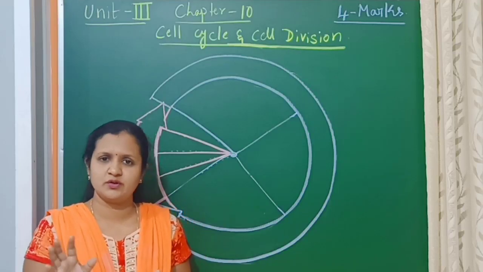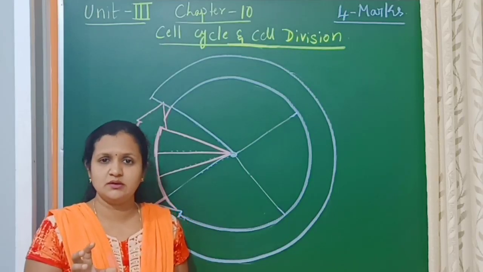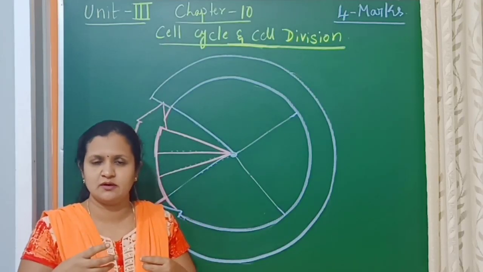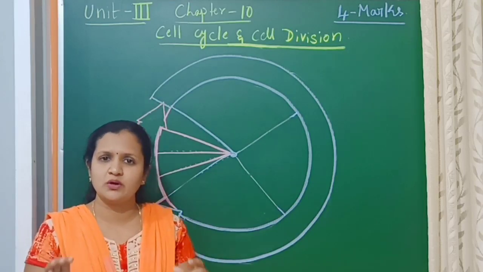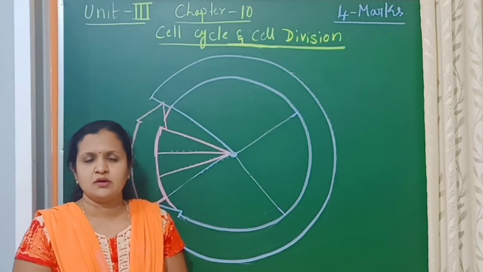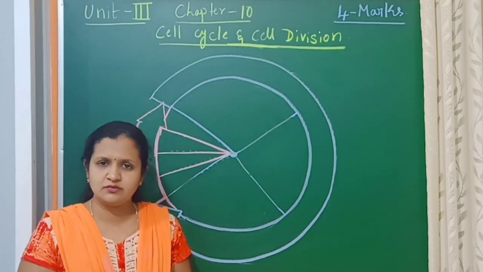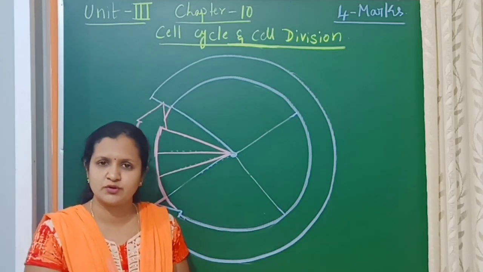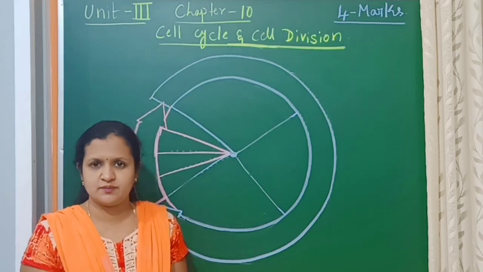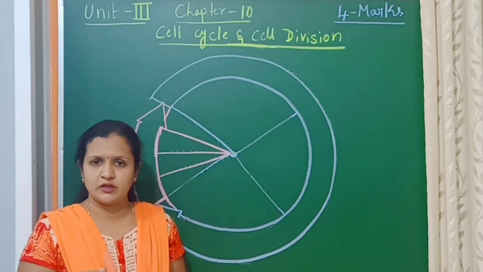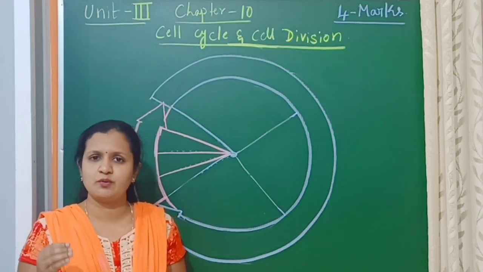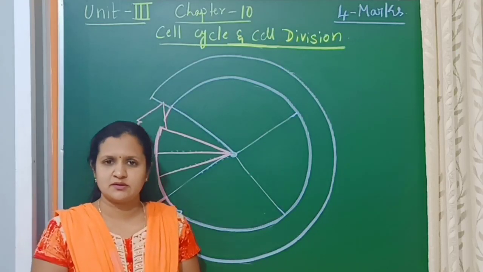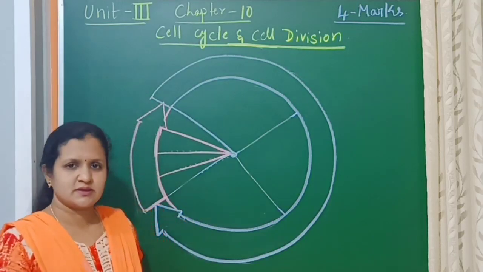Now the cell is fully grown up and that cell will prepare itself in order to distribute its components equally to the daughter cells. So the cell prepares itself in order to distribute its components to the 2 daughter cells. That series of events in which it prepares and distributes its components to the daughter cells is called the cell cycle.